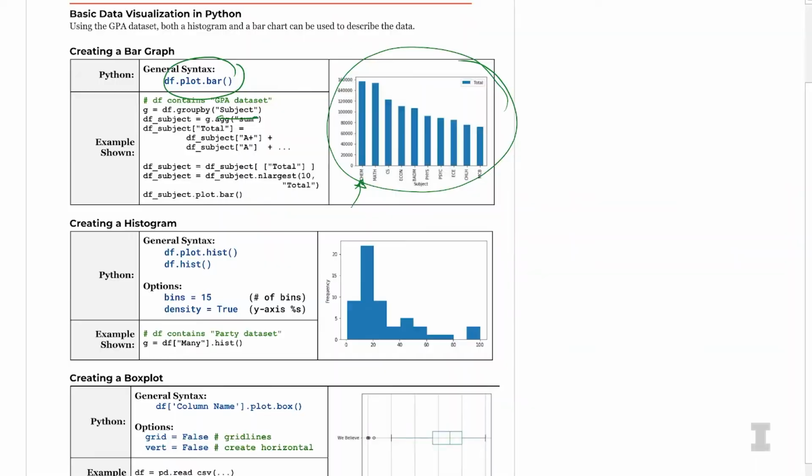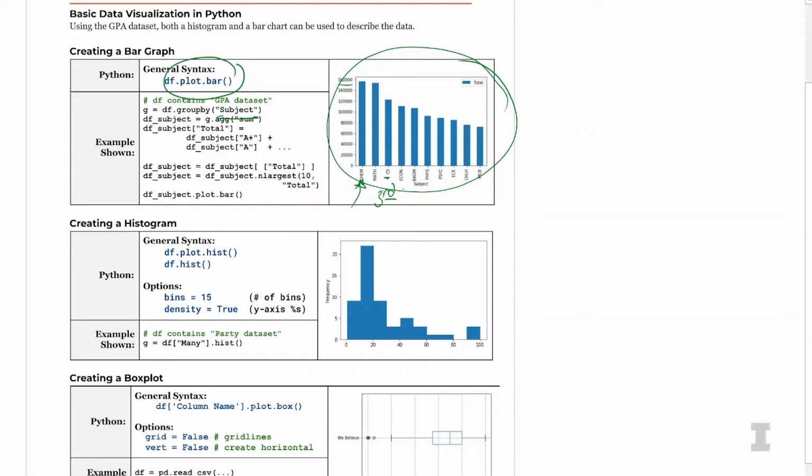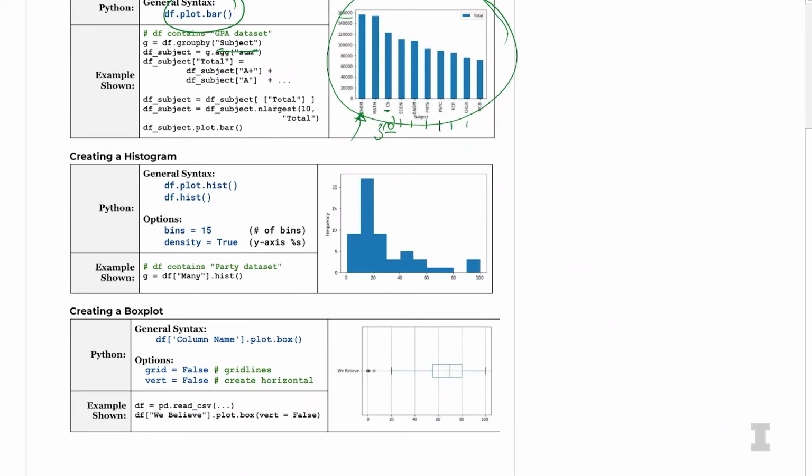Second place is math. And then, hey, my department's third place. There's you. Computer science is third. Am I on there? It doesn't look like statistics is on there. We see econ, BADM or business administration, physics, psychology, ECE, electrical and computer engineering. So a lot of the big departments here at the University of Illinois are represented on this graph. And this is great for values where we have categories of different subjects. So it's a great bar chart example.